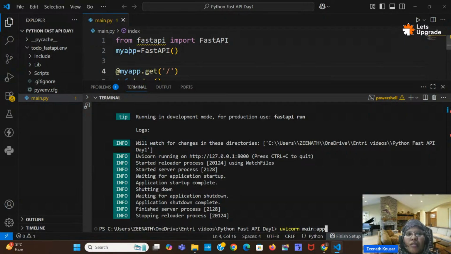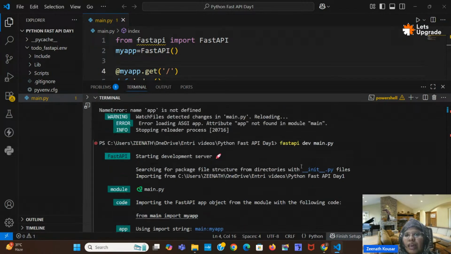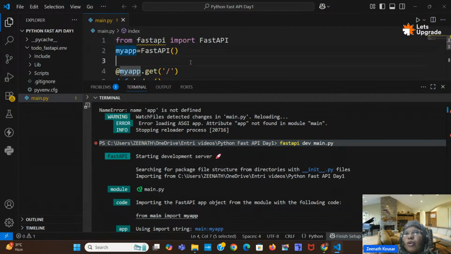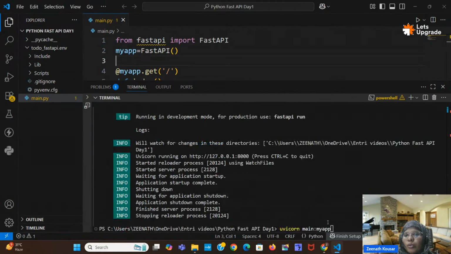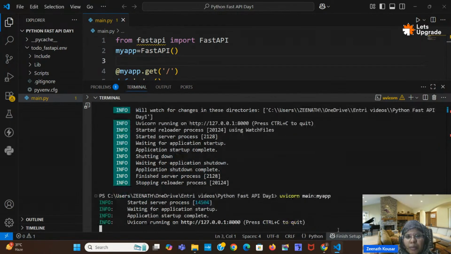But here our variable name is not app, we have my app, so we have to change it here. In the FastAPI command you need not change anything; even if the variable is changed, by rerunning it works. But in uvicorn you have to mention that variable name as well. Let's check once. See, it is running on localhost 8000. So these are the two different ways to run the application.